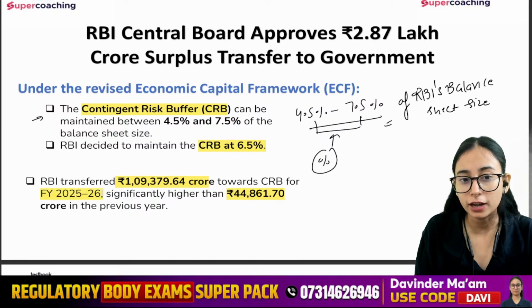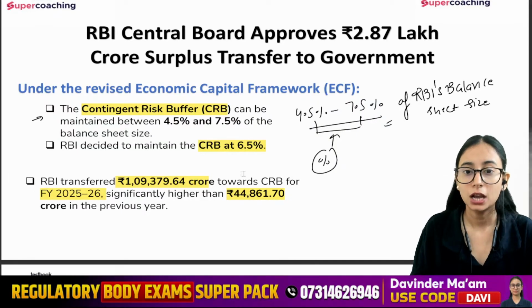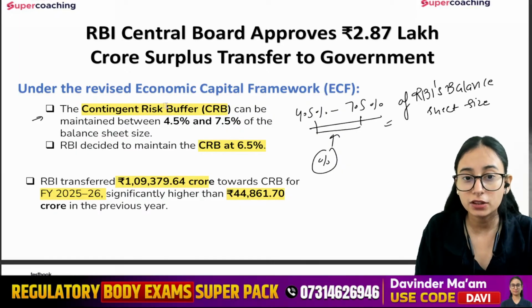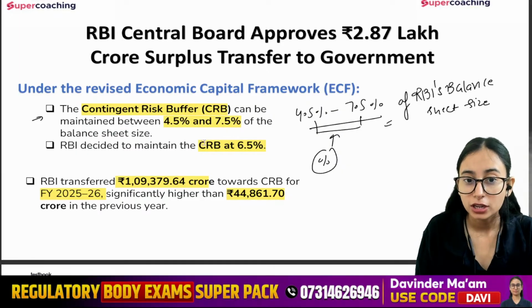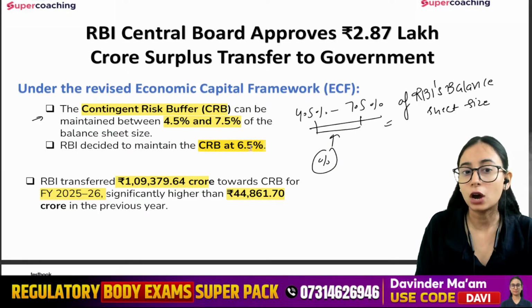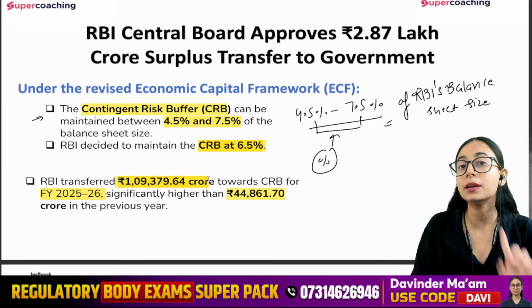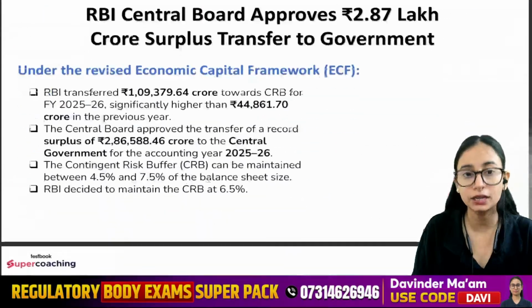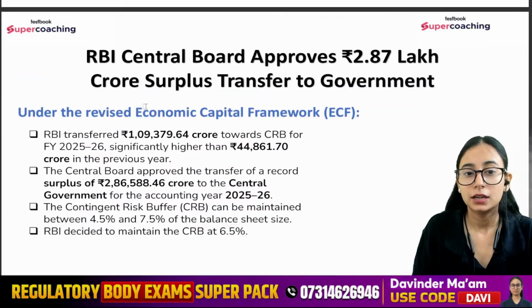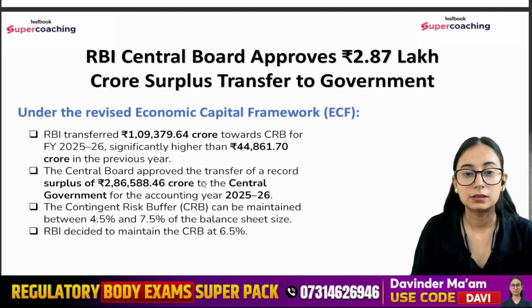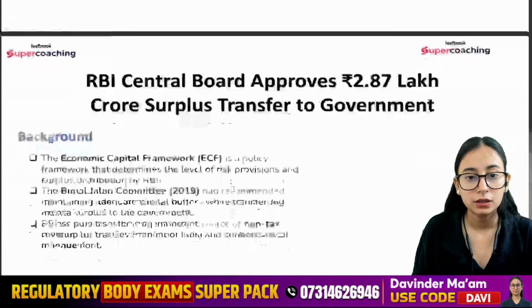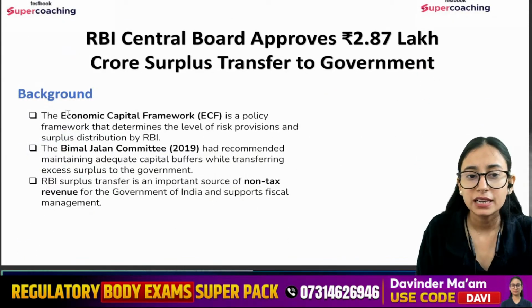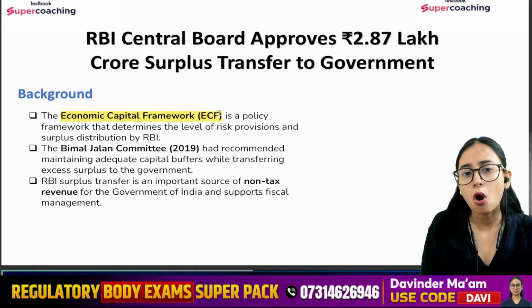So this is for the financial year 26. You have to remember this range. This range is very important: the range, what they have maintained as of now, and the absolute amount. This can be asked in your examination. Apart from this, we have covered all such things. Let's just have a background of the ECF.